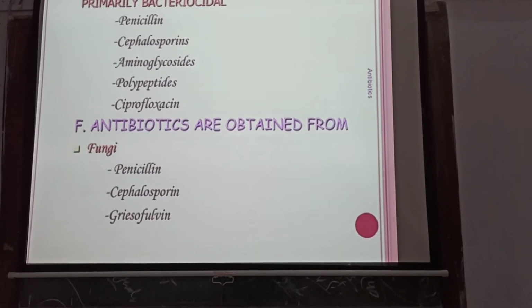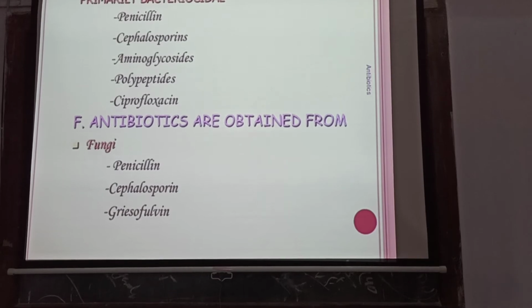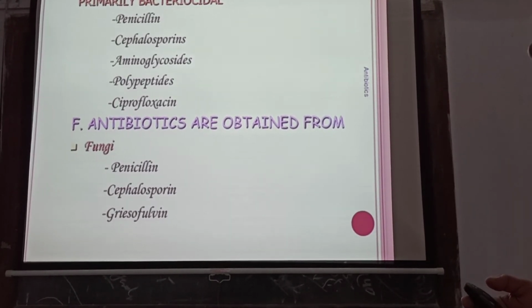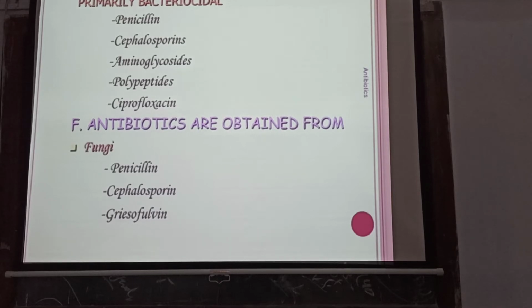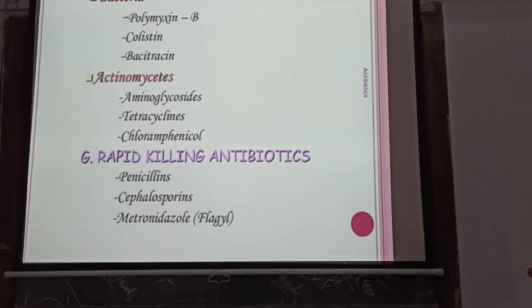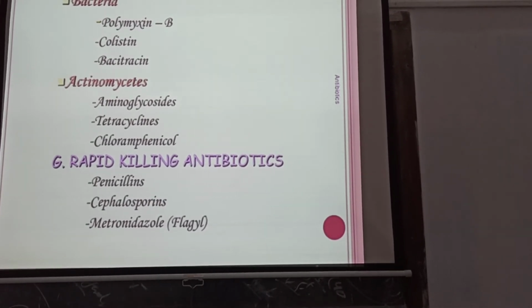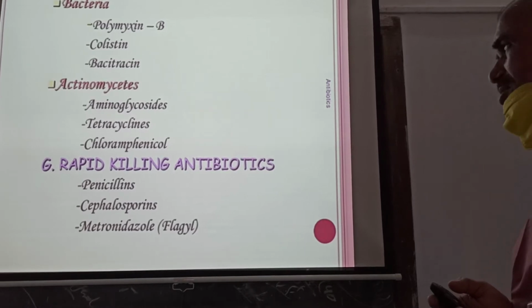And antibiotics are again divided according to their source. From which source is the antibiotic derived? Like fungi: penicillin, cephalosporin, griseofulvin. Bacteria: polymyxin B, colistin, bacitracin. Actinomycetes: streptomycin, tetracycline, chloramphenicol.